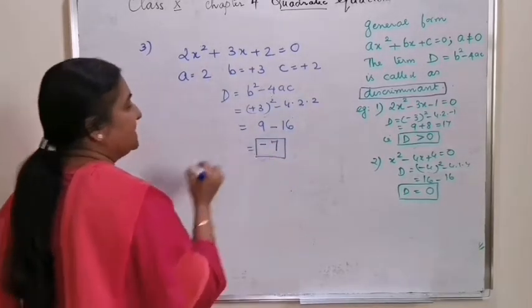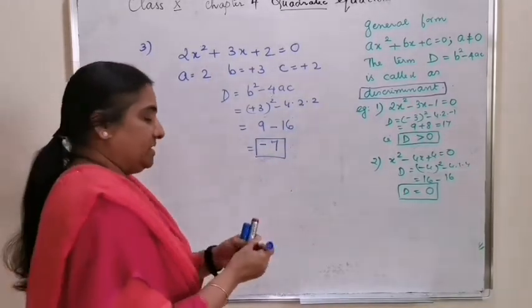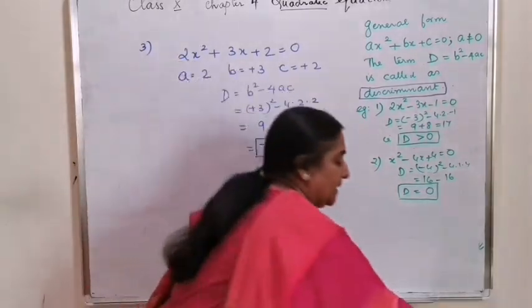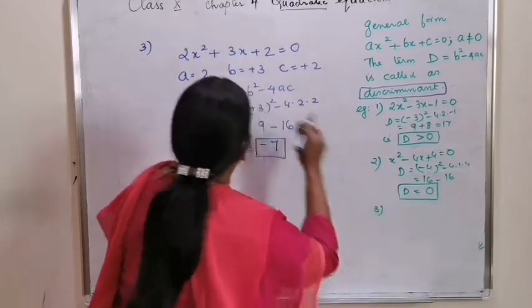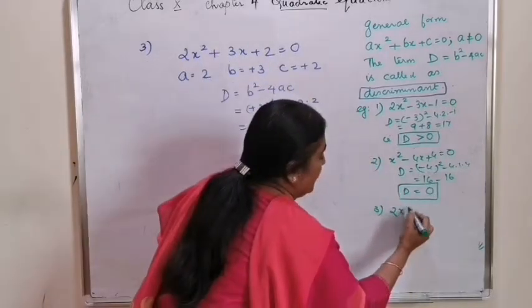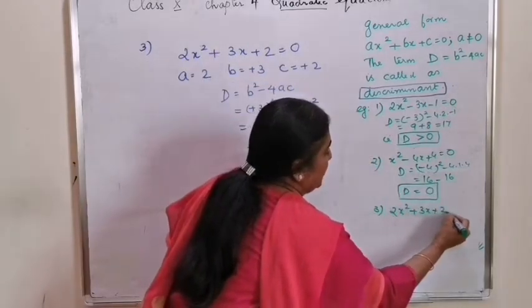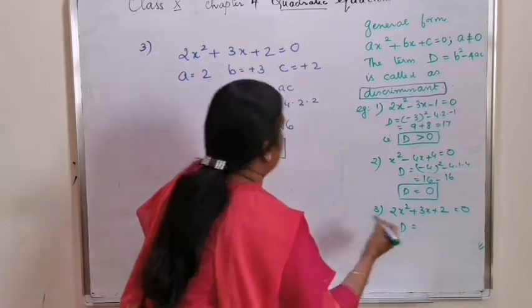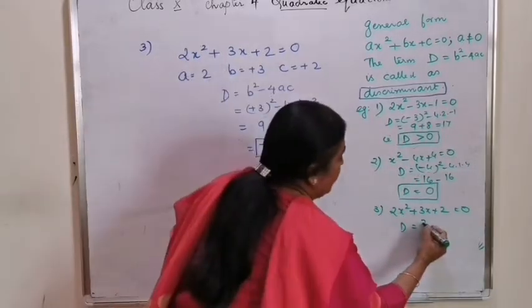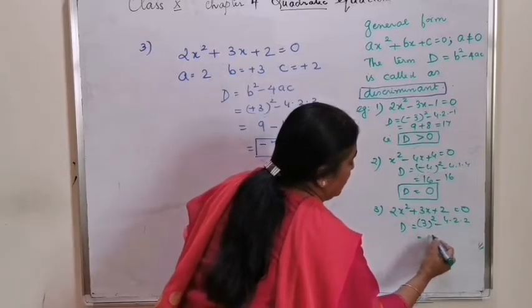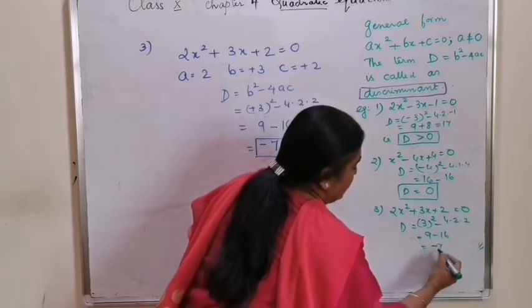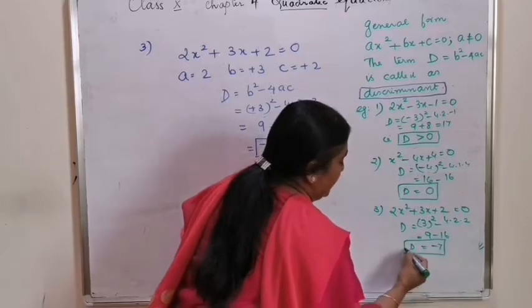7. That is, there are equations with the discriminant value turning to be negative also. That is, for the equations of the type 2x square plus 3x plus 2 equal to 0, your d value as 3 square minus 4 into 2 into 2, 9 minus 16, which is negative 7.